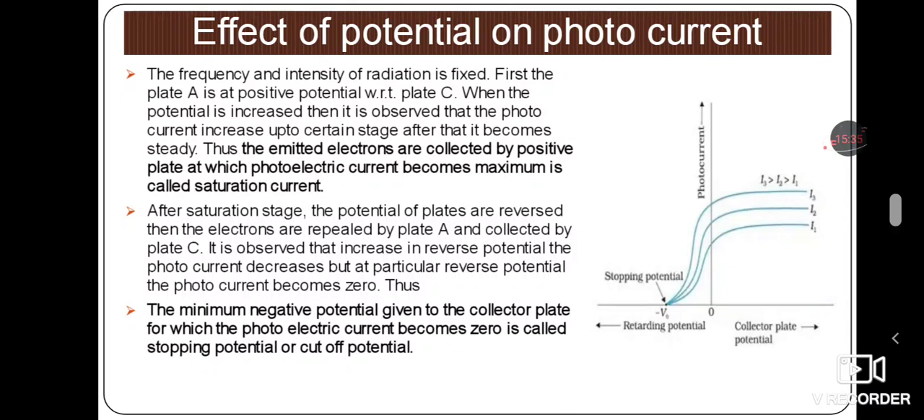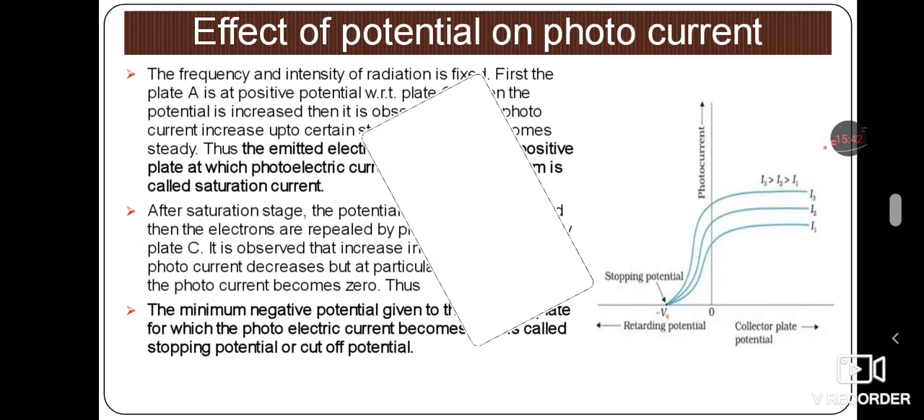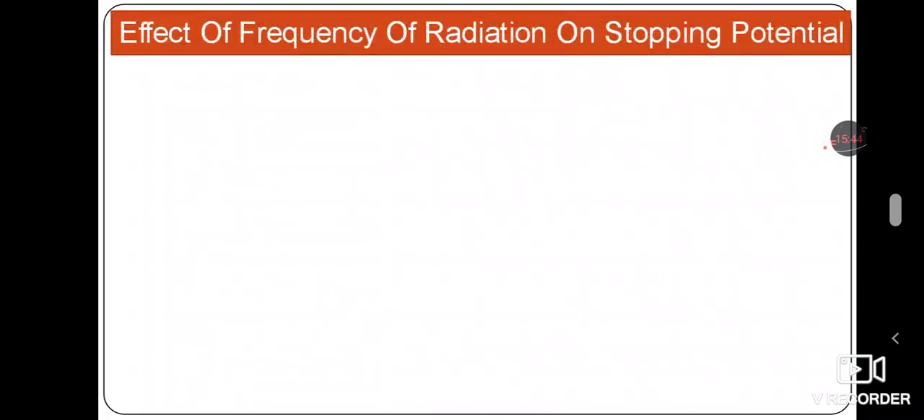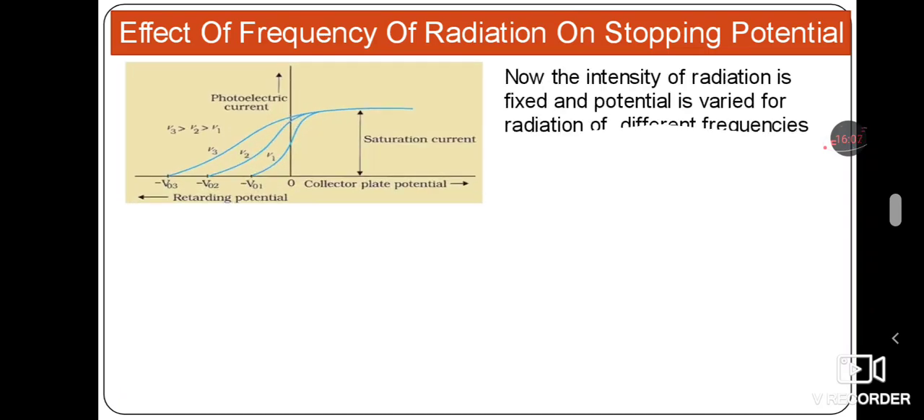So here is the graph regarding this, the photocurrent and the collector plate potential, and V0 is taken as the stopping potential. Next we will discuss the third effect, that is the effect of frequency of radiation on stopping potential. The first one was intensity, the second one potential, and the third one is frequency. Here the frequency changes, but the intensity as well as the potential are kept constant. Here is the graph.